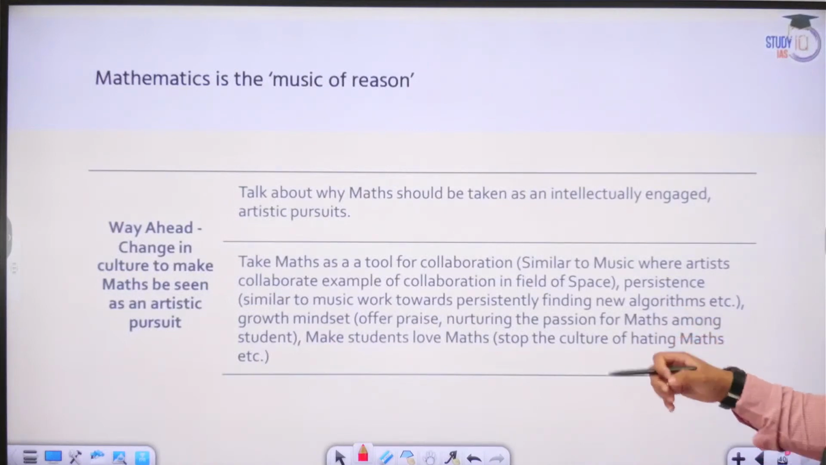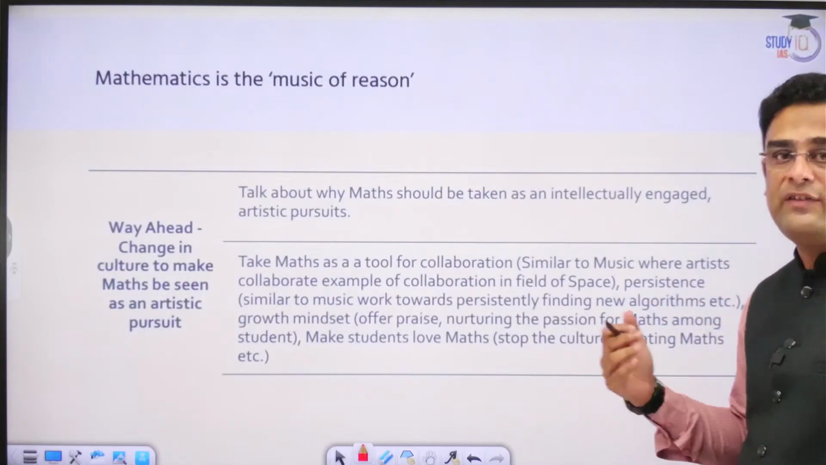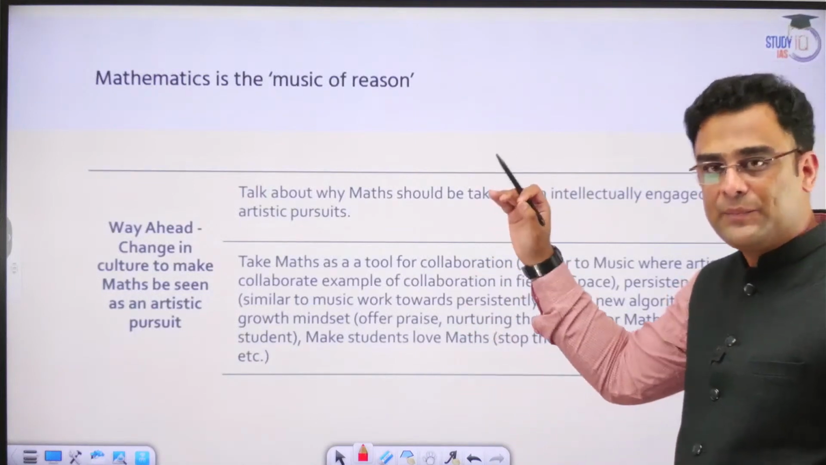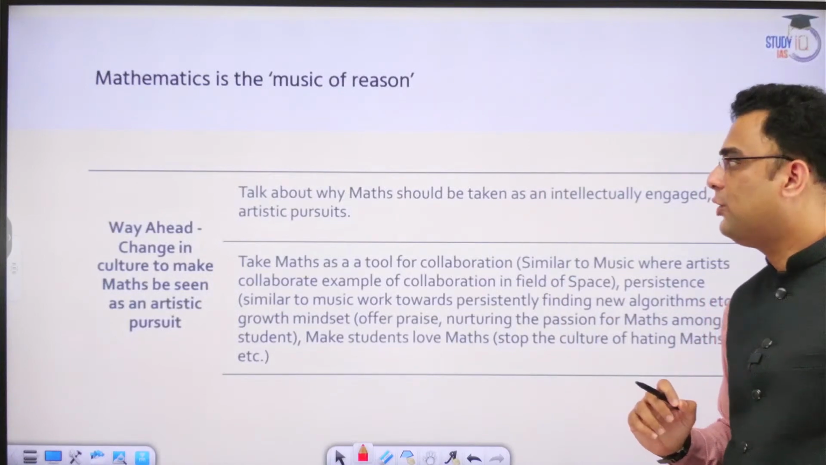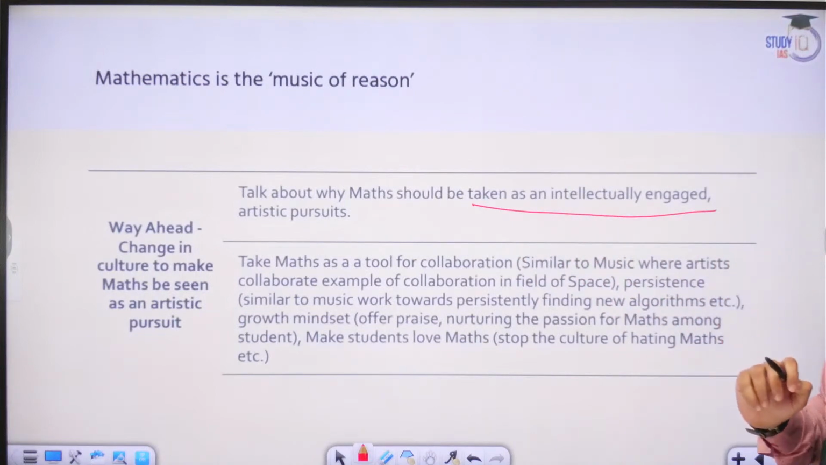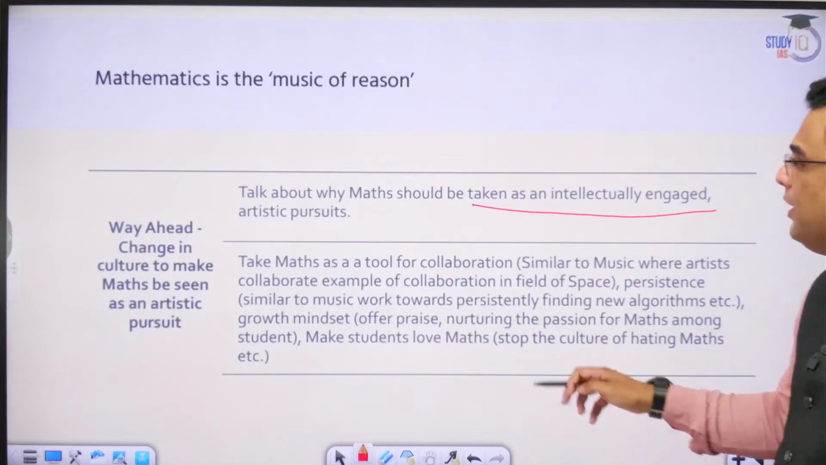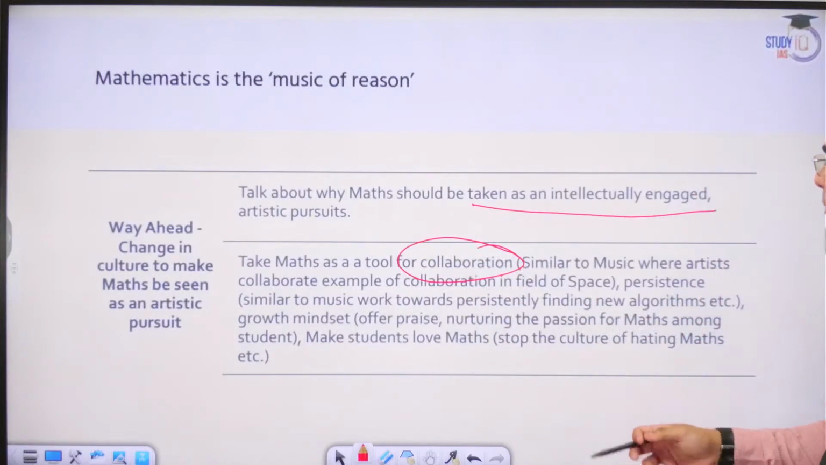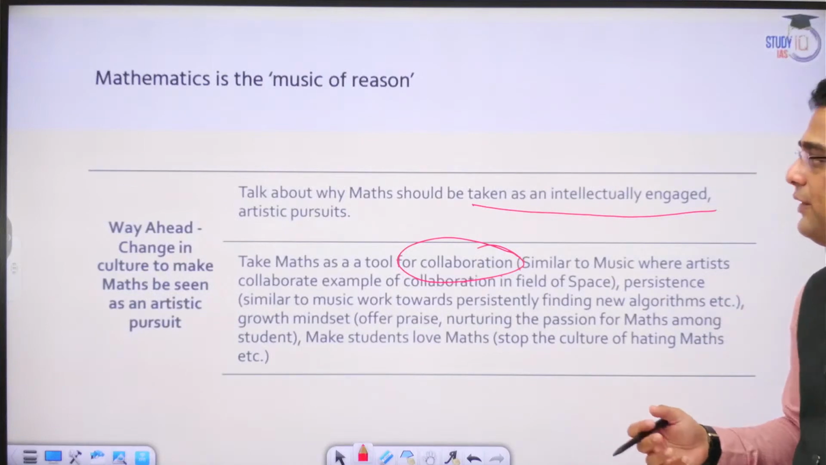So having understood how mathematics is so relevant across different fields and consequently shares tremendous resemblance with music and hence is called the music of reason, we now try to give a way ahead on this topic. We can talk about maths and how it should be intellectually engaged for various artistic pursuits also. Maths must be taken as a tool for collaboration and for various other purposes so that we can enhance our understanding across different endeavors and different subjects.